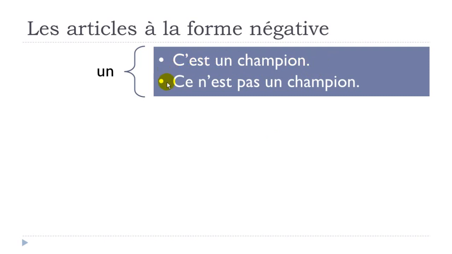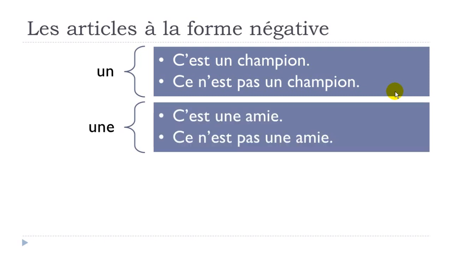And if you want to put the same sentence in the negative form, look, ce n'est pas un champion. So you will keep your article as you had previously here, un. It doesn't change. Feminine form, c'est une amie, okay?